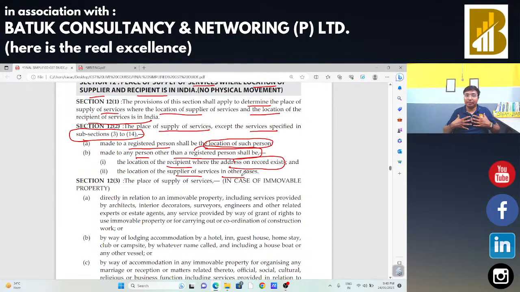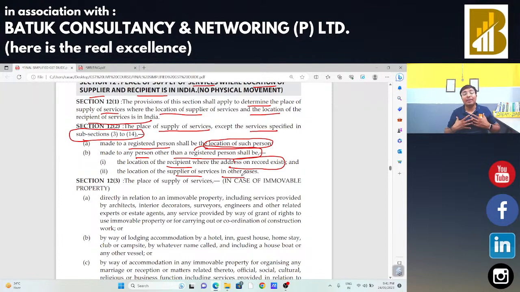Suppose I am going to provide my services. I am going for multiple training sessions in multiple corporates. Okay, I am going to take live sessions for multiple corporates. If the corporate is registered under GST, in that case, I am in Jodhpur, Rajasthan, and I am going to provide my business consultancy and corporate consultancy training sessions to various entities pan India. Suppose I am going to provide the services in Bangalore. In that case, the counterparty is registered, hence the place of supply will be the registered address of that particular person, that is Bengaluru. And in that case, I need to charge IGST.